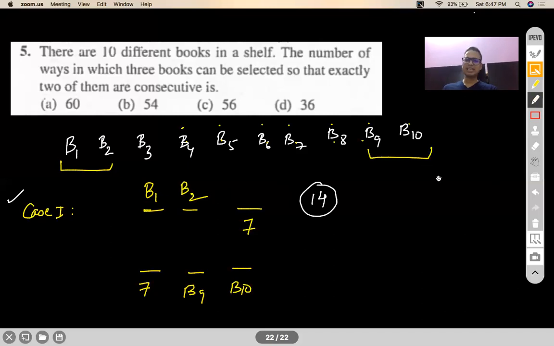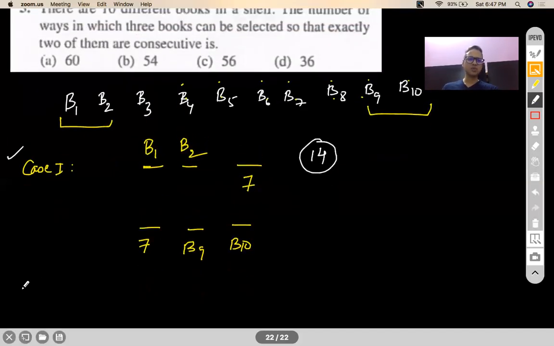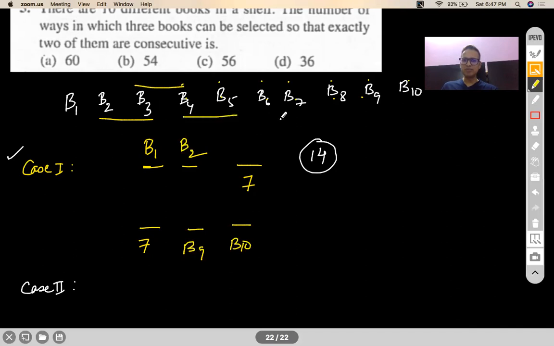Let us take another case where the two consecutive books I am picking do not belong to the end positions of the shelf. That means I can pick the B2, B3 pair, or the B3, B4 pair, or B4, B5, B5, B6, B6, B7, B7, B8, B8, B9.